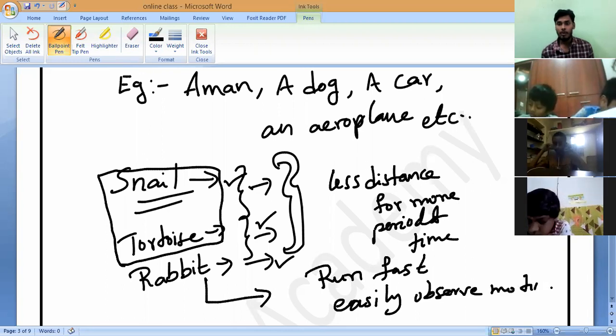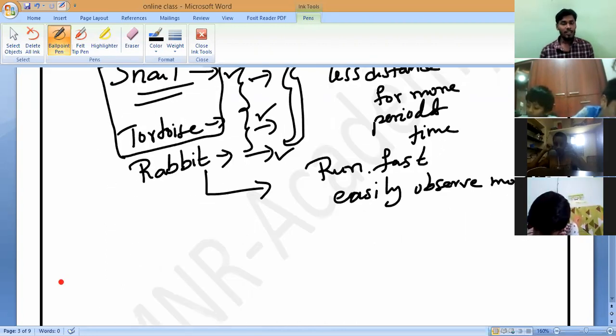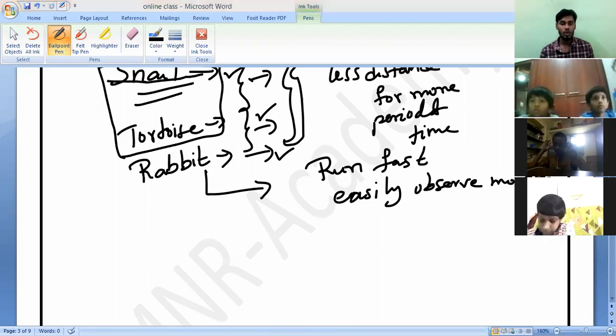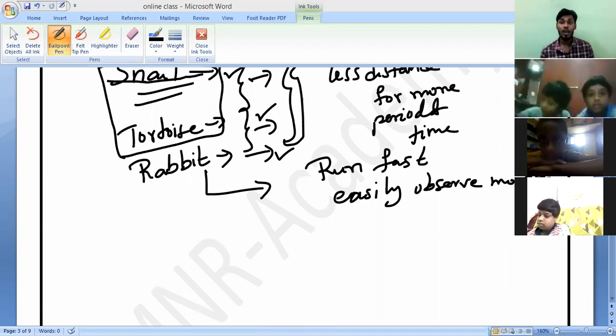For example, let us take now: who is having more speed, the rabbit or the tortoise? Forget about the snail. Consider the rabbit and tortoise story. Who is traveling faster? Yes, the rabbit is traveling a little bit faster compared to the tortoise. So that is why we observe the movement of the rabbit very easily compared to the tortoise.